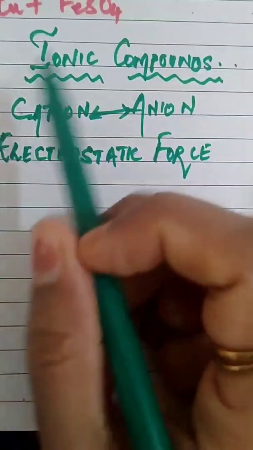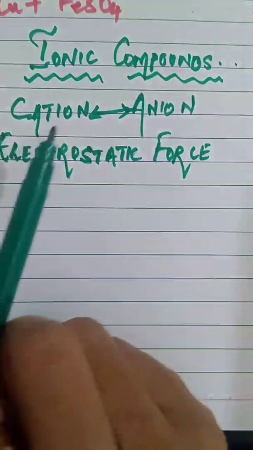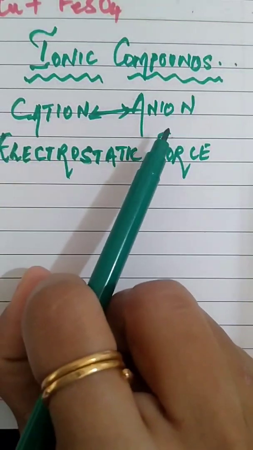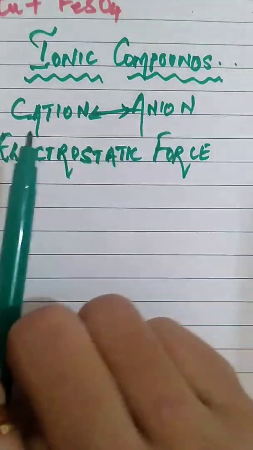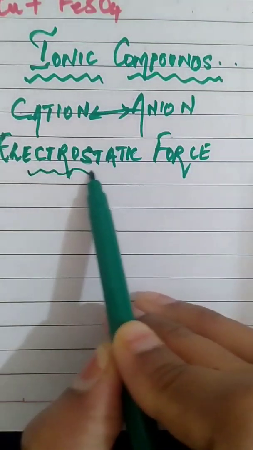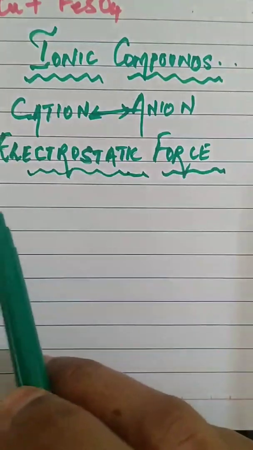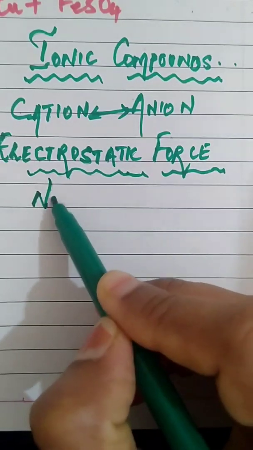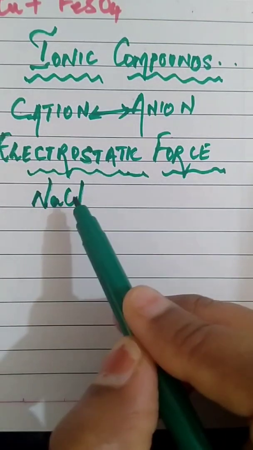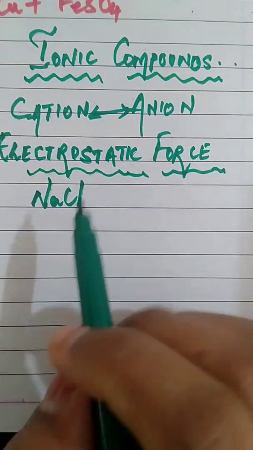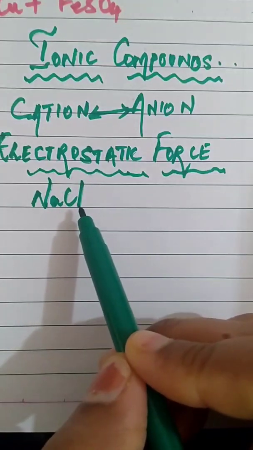Next we will discuss ionic compounds. Ionic compounds are the compounds which are formed from oppositely charged ions, cation and anion. As they are oppositely charged, the force of attraction present in ionic compounds is the electrostatic force of attraction between anion and cation. Best example you can take is common salt, NaCl. This is an ionic compound, crystalline in nature, with an electrostatic force of attraction.